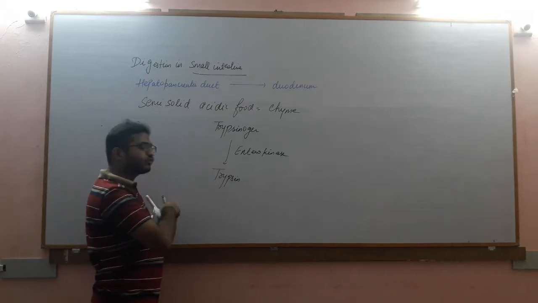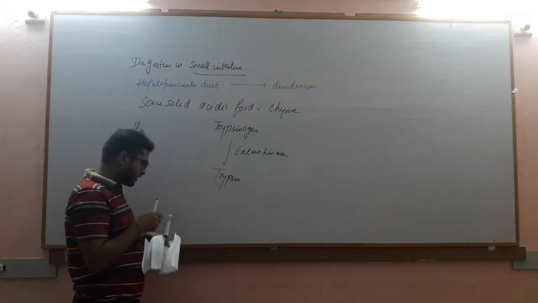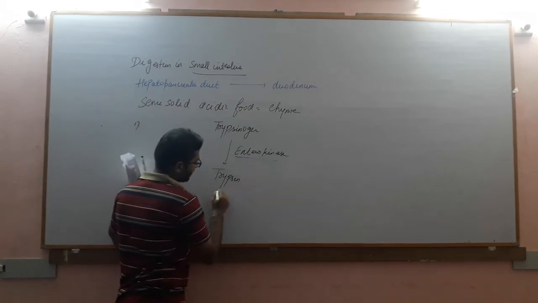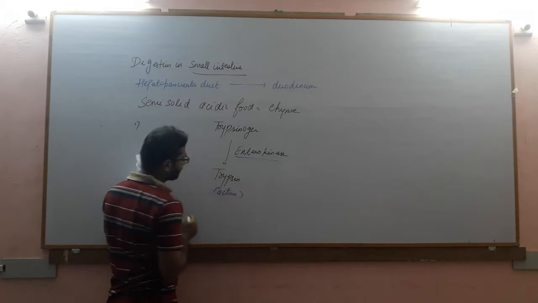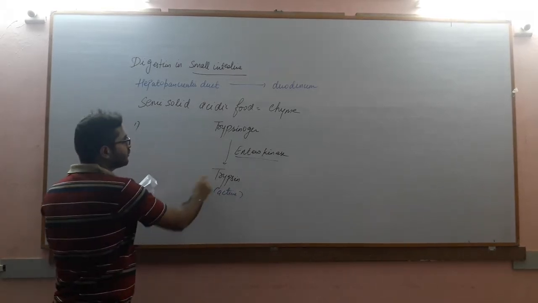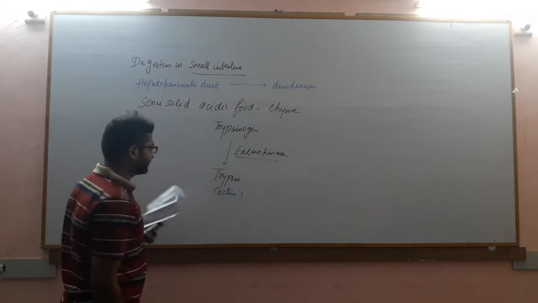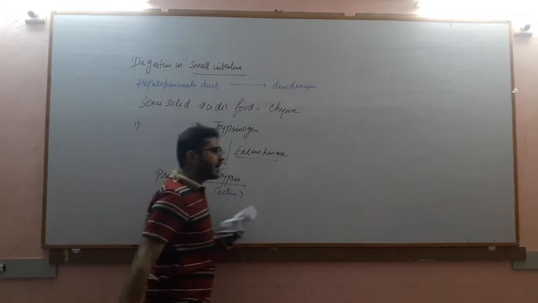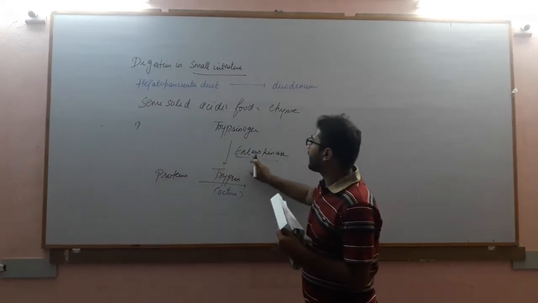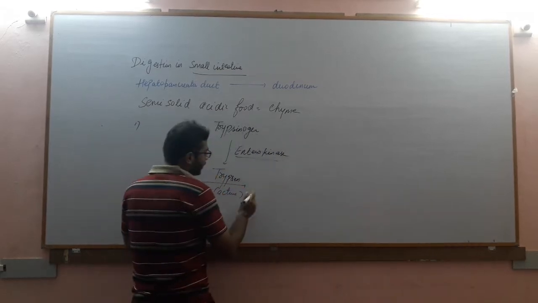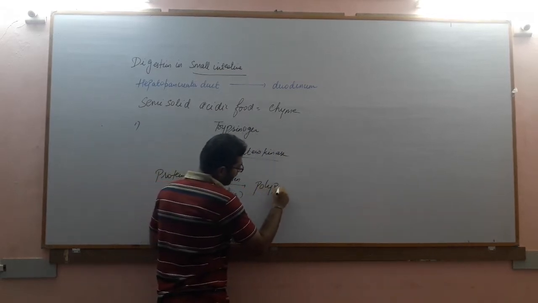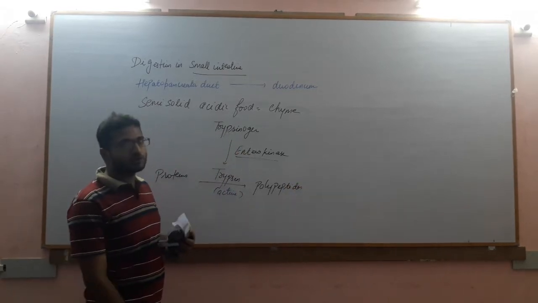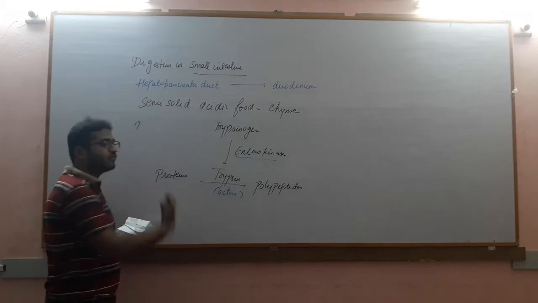So trypsinogen is the inactive form of the enzyme, or inactive trypsin. It is activated to form trypsin, which is the activated molecule, and this reaction takes place in the presence of enterokinase. So this is the active form of trypsin. Now what will this trypsin do? It will start digesting proteins, and the end product formed after this reaction is a few polypeptide chains. Polypeptides of smaller molecular weight are produced at the end of this reaction.